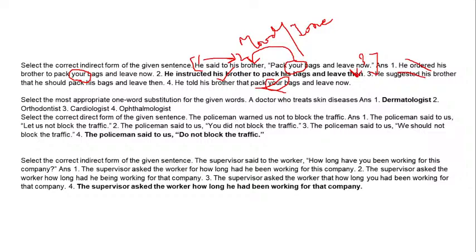The second one in this slide is a one word substitution. As I said, names of doctors are very important because there are different names for all the doctors who treat whatever part they do. Nerve doctors are called neurologists, because neuro means nerves, and always remember, logist is connected to doctor.